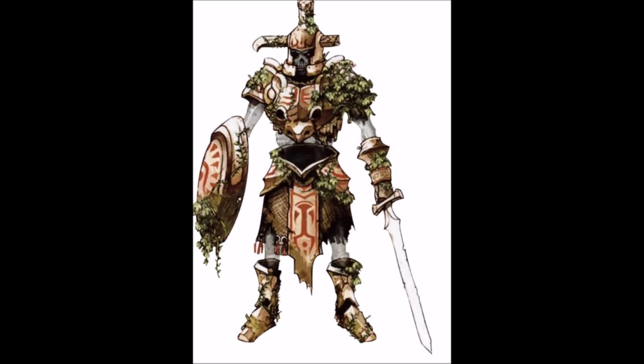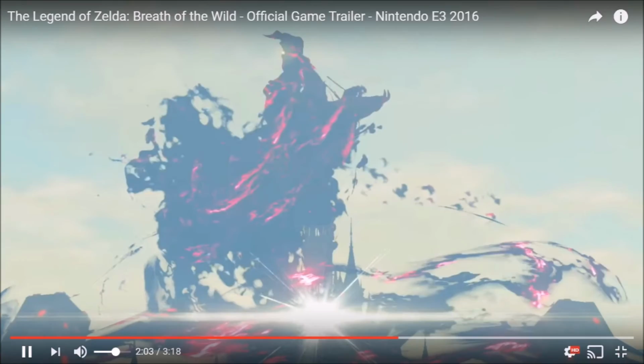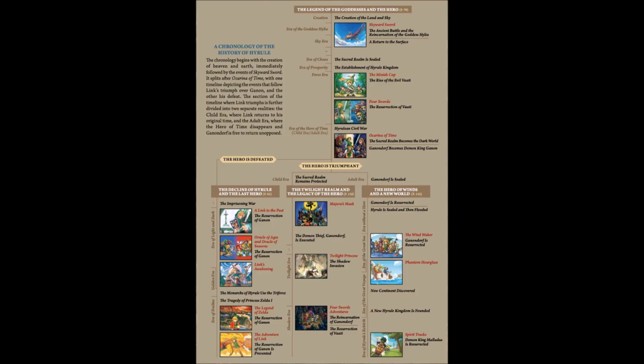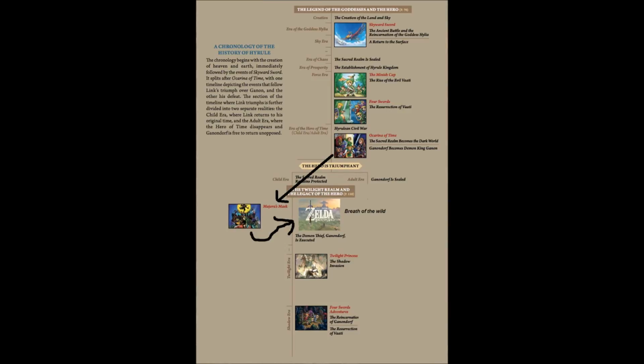Anyway, what about Ganondorf? Why is it Calamity Ganon in Breath of the Wild but Ganondorf in Twilight Princess? Well, Hyrule Historia states that Ganondorf's botched execution and banishing to the Twilight Realm happened while Link was in Termina, I guess during the events of Majora's Mask. But according to my theory, which happens before Breath of the Wild, Ganondorf was eventually able to escape the Twilight Realm with the help from Zant, but was still sealed away during the events of Breath of the Wild. This is Ganondorf the man we're talking about.